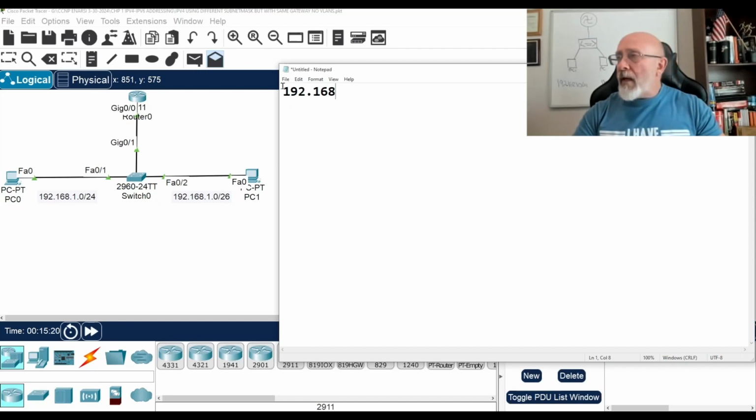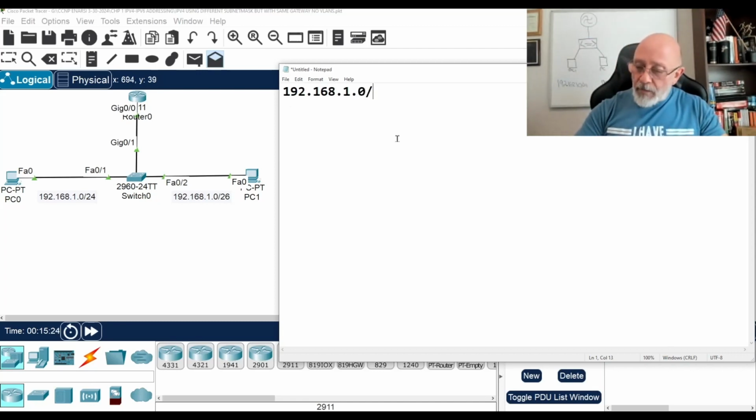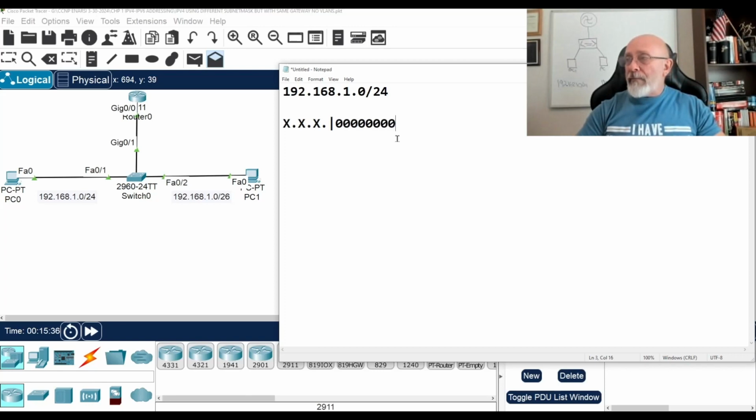192.168.1.0/24. Can you see that okay? You probably could. I'm the one that can't see. What does that mean? X.x.x dot, and the last eight bits are host bits, which means the net ID, what I gave you, is 192.168.1.0.